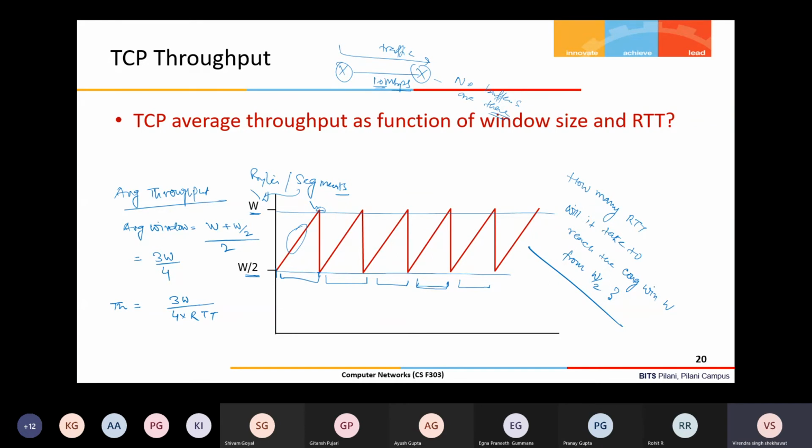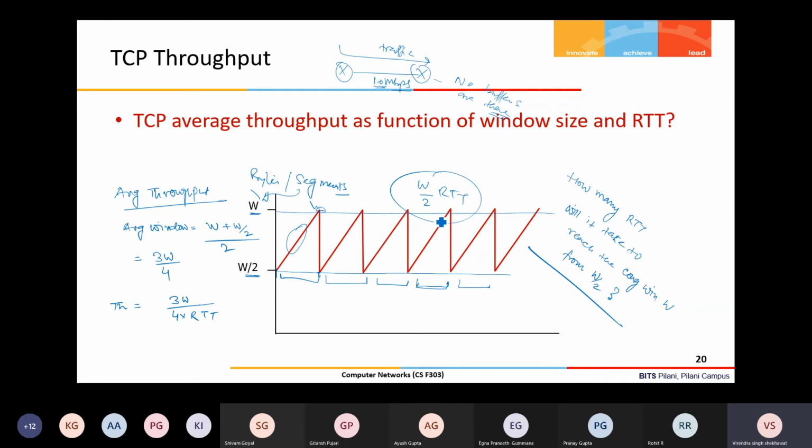Now you tell me how many RTT it will take. W by 2 RTT, correct. W by 2 RTT it will take to reach from W by 2 to W segments window size.